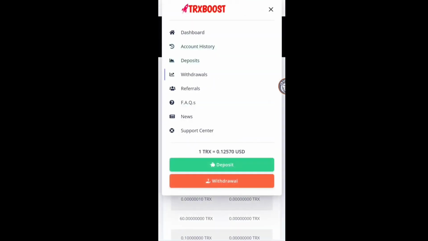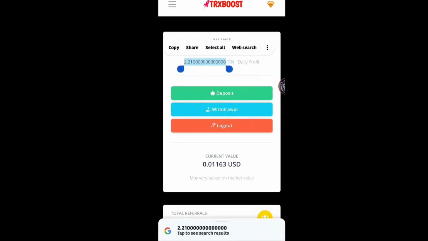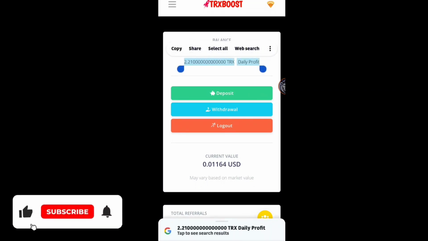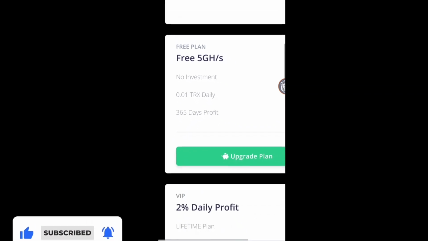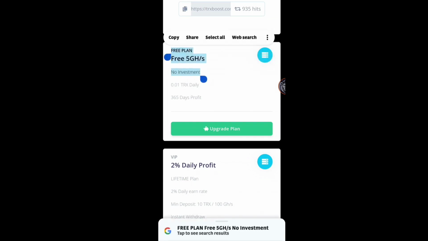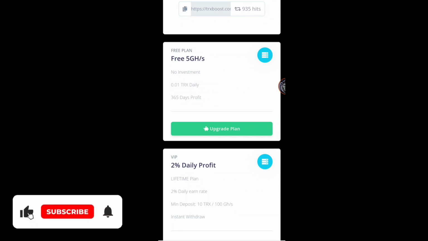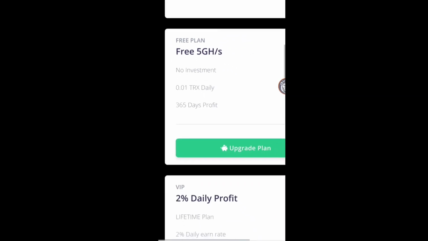So I will let you know how you can earn more from this website. You can see my daily profit is 2.21 TRX every day, and basically I am earning 5 GH per second as a free plan on this website. And you can see it has been clearly mentioned that no investment is required for this 5 GH plan, and you will receive 0.01 TRX every day for 365 days. So this is the free plan where you will get free TRX for absolutely free. You will get daily 0.01 TRX.